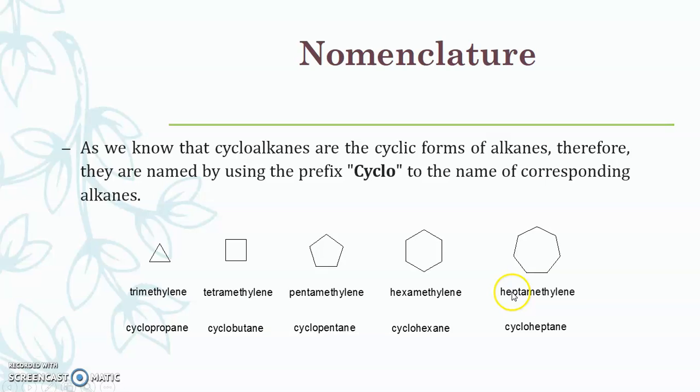Then heptamethylene, which is also considered cycloheptane. So in the nomenclature of cycloalkanes, we just have to write cyclo as a prefix and then add the corresponding alkane depending upon the 3-membered ring, 4-membered, 5, and so on. Likewise, we carry out the nomenclature of these compounds.